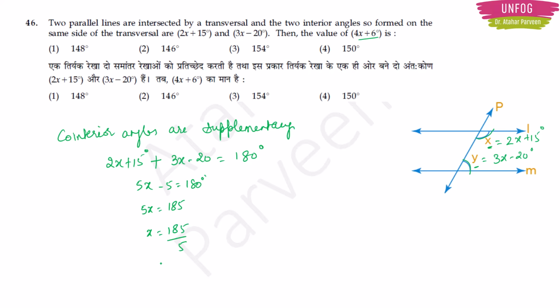So this will be equal to, 5 3s are 15, 5 7s are 35. So x I got 37 degree. Now as per the question, I have to find out the value of 4x plus 6 degree. So 4 into 37 plus 6, or 148 plus 6, this is going to be equal to 154 degree. So option 3 will be the correct answer here.